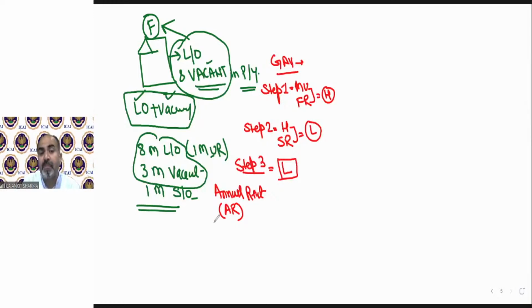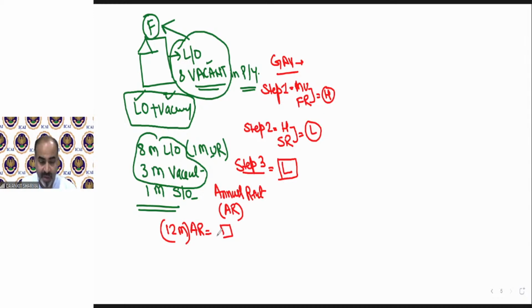We have to compare it with a new value called AR, that is annual rent. So annual rent means you have to always take the full 12 months rent. Whether received for 9 months or 6 months does not matter. You first take the full 12 months rental value. Clear?